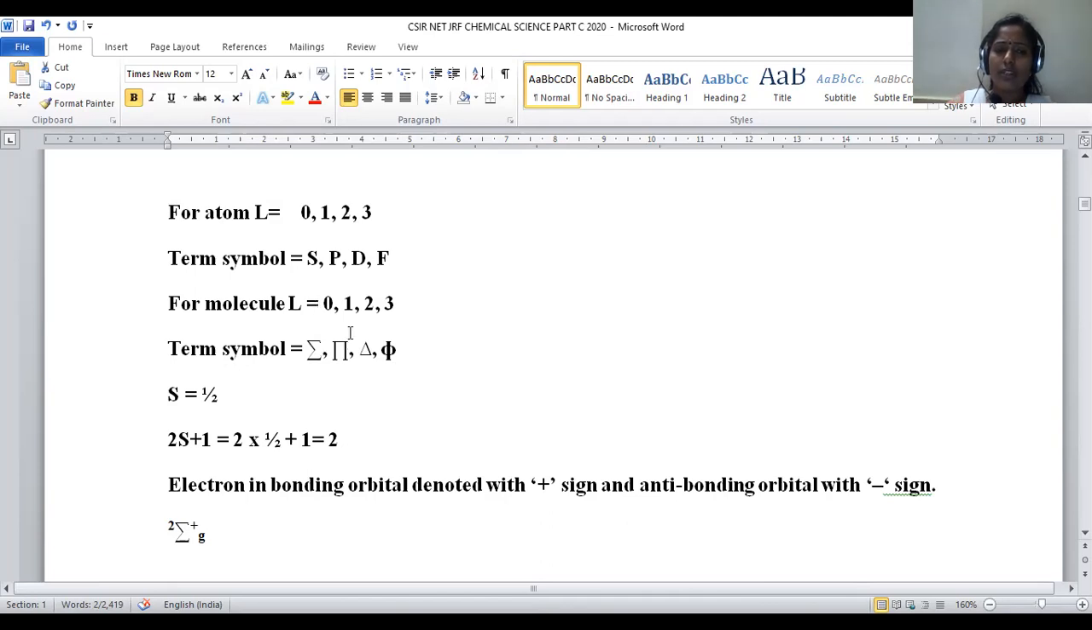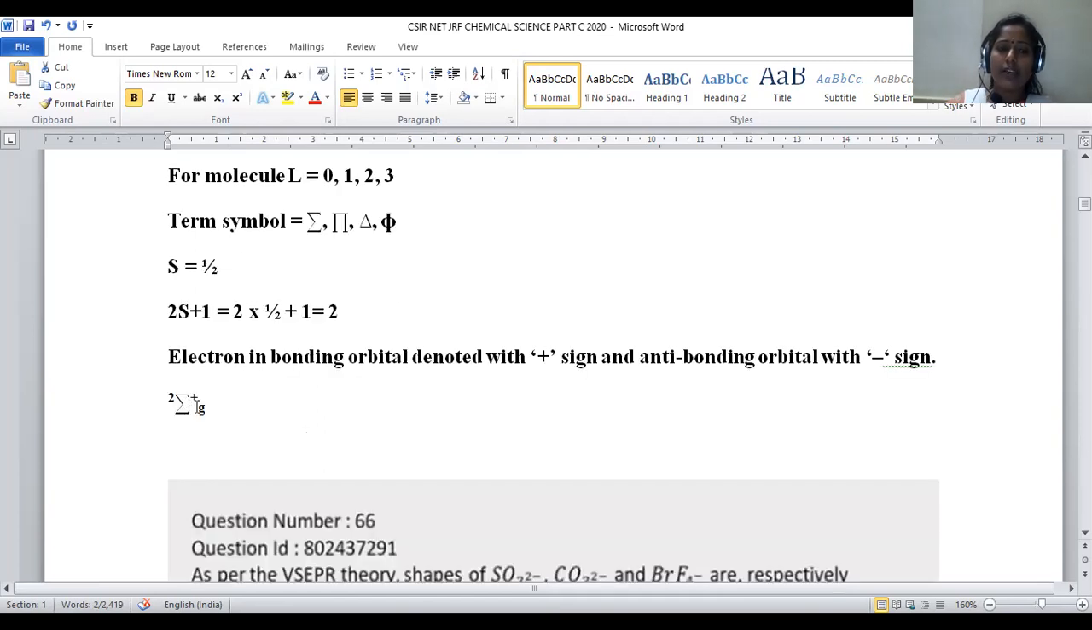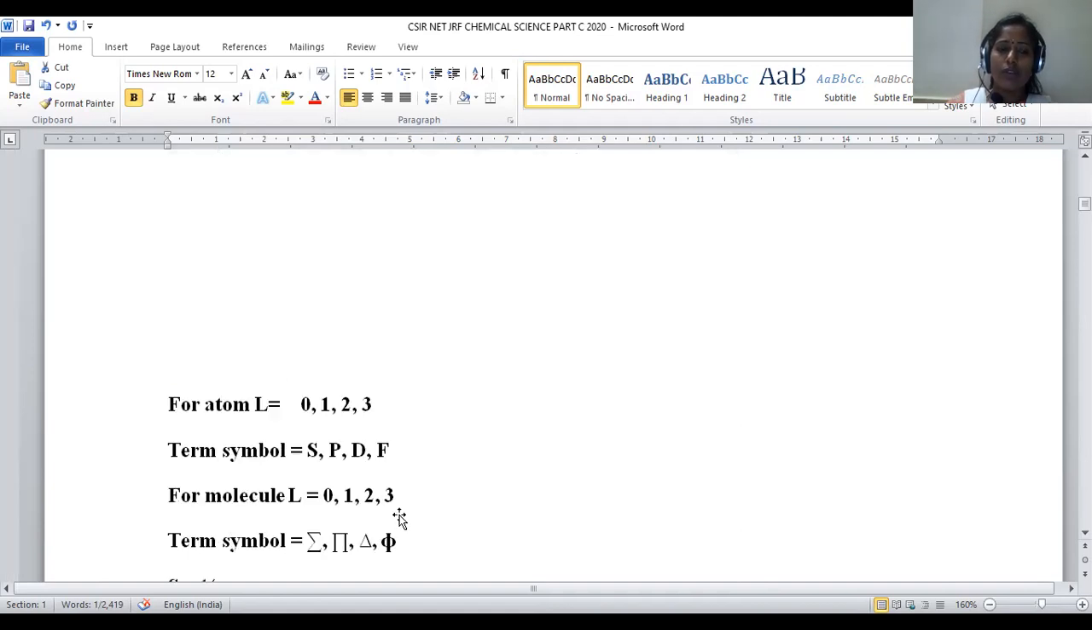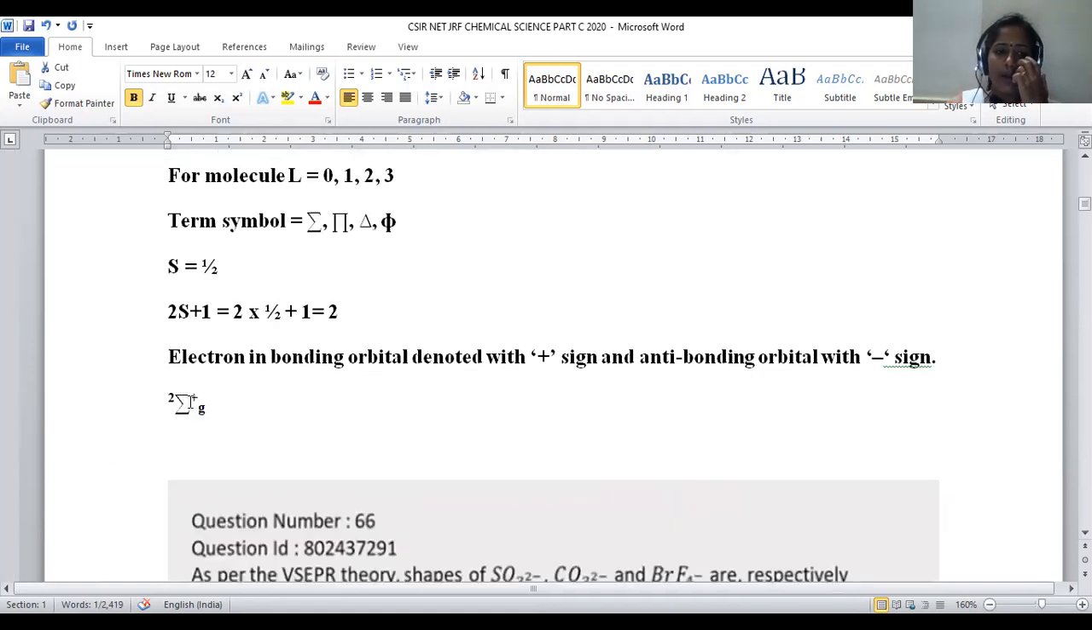So this is about the term symbols. So here what is the L value for this? The L value is 0. So for the molecule, L value 0 is taken as sigma. So the sigma term symbol should be taken. And already we got one thing, that is sigma. For sigma bonding, we always have to assign gerade. So here two terms we got. Sigma gerade is obtained. Now we have to get its multiplicity.